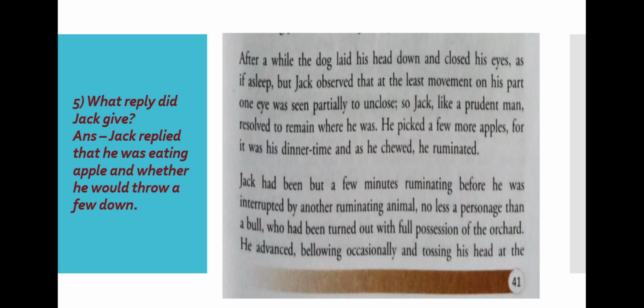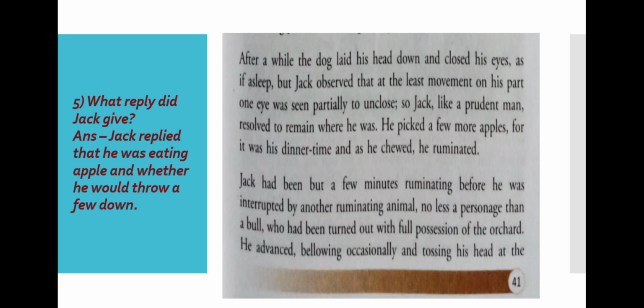He picked a few more apples for it was his dinner time. Now, what did Jack do? He picked a few more apples because it was his dinner time, and he chewed. He ruminated. Jack had been but a few minutes ruminating before he was interrupted by another ruminating animal. After that, another animal was there. No less a personage than a bull. And what was the new animal over there? A bull, who had been turned out with full possession of the orchard. He advanced, bellowing occasionally and tossing his head.